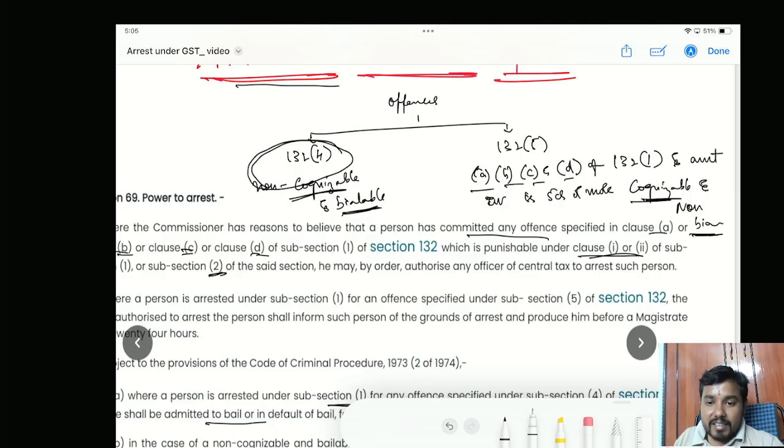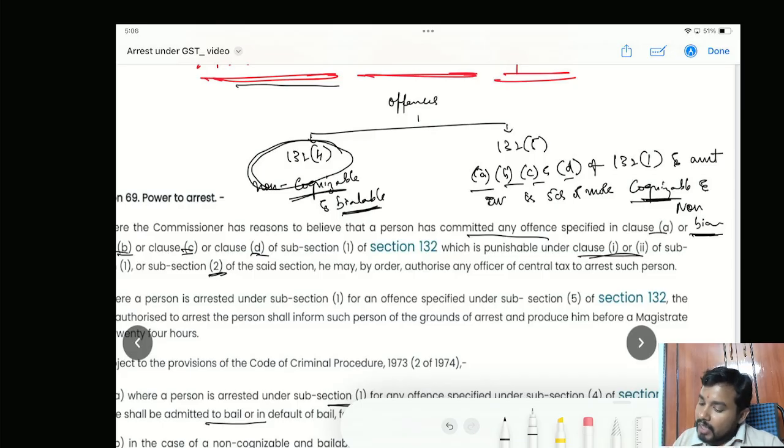Now let us discuss the differentiation between cognizable and non-cognizable offences. In general, always remember one logic: cognizable offences means serious offences, where arrest can be made without any warrant. In a cognizable offence, the enforcement authorities of that particular law can arrest you without a proper warrant. Then I will call it cognizable.